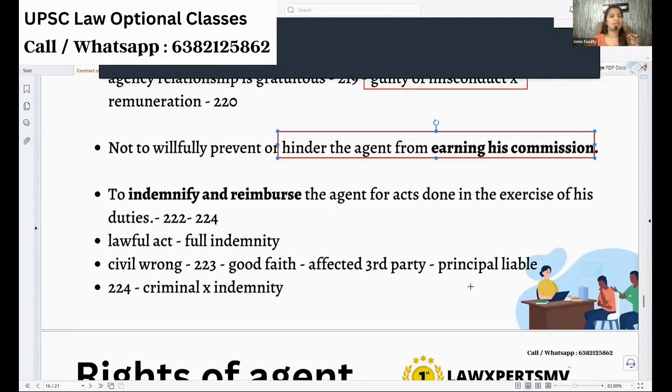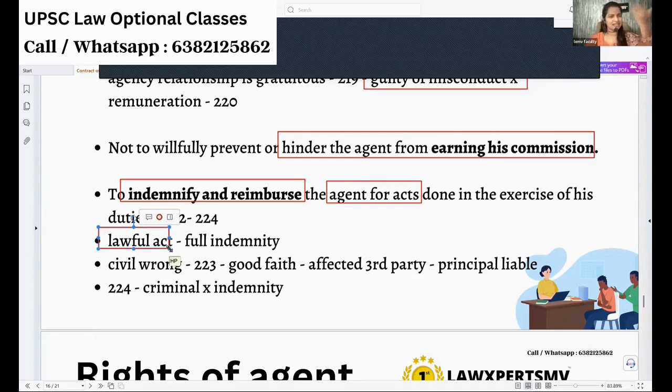Next, in case during the duty, within the authority, the agent has done some act and it has resulted in loss for the third party, it is the principal's duty to indemnify and reimburse. This applies only when he does a lawful act, but it results in damage for some other person. You have to fully cover it. He has done a civil wrong in good faith, but it affected the third party. The principal has to compensate, he is liable.